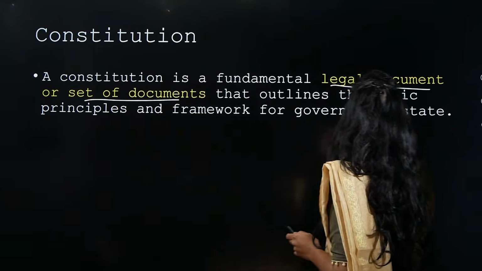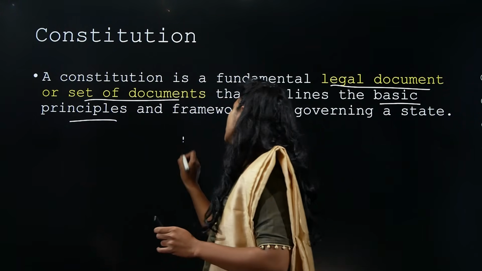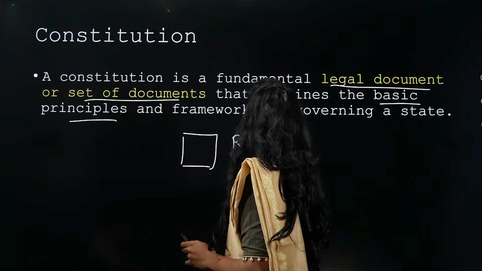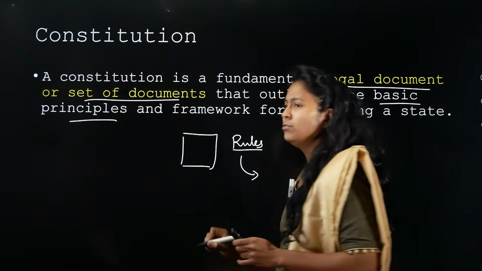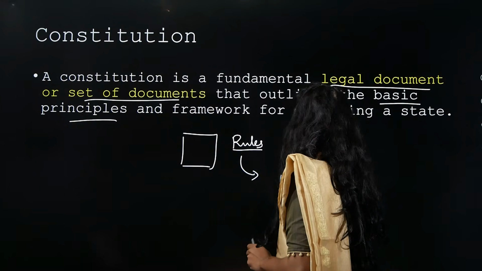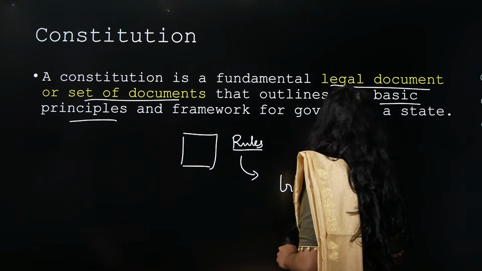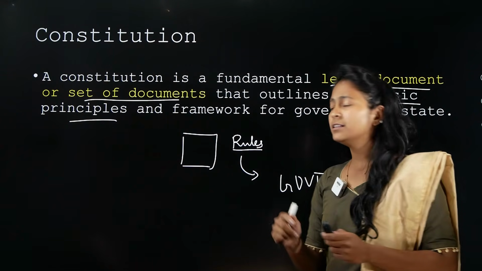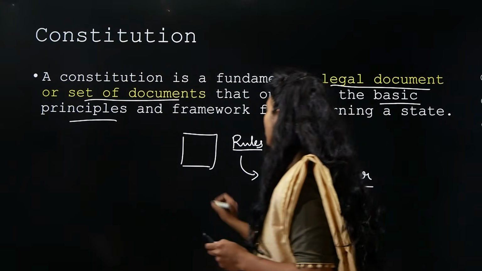Now that is going to give us some basic principles. Constitution is like a book, okay? It is mentioning all the rules and regulations, and this is a kind of limitation to the government. Now we all know that government has power, right? Now if you give 100% power to government, what is the possibility that the government can misuse these powers? And so we have constitution.